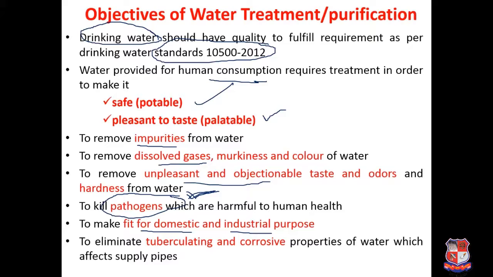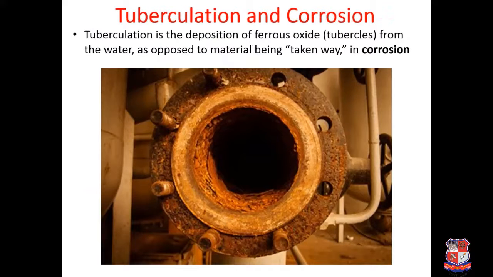The quality of the water which is treated in your treatment plant should be such that it eliminates the tuberculating and corrosive property of water, which affects our water supply. This figure shows the tuberculation and corrosion. Basically, tuberculation is the deposition of ferrous oxide, called the tubercle, from the water due to some bacterial action.